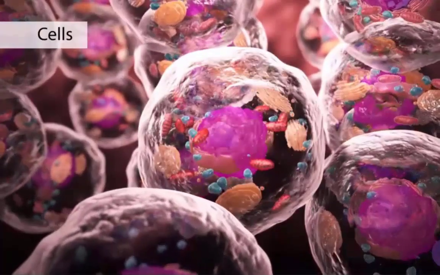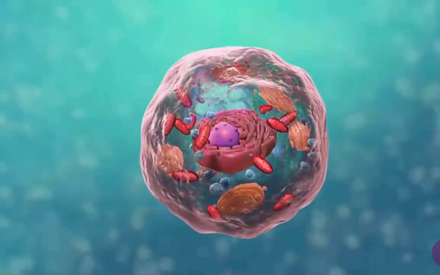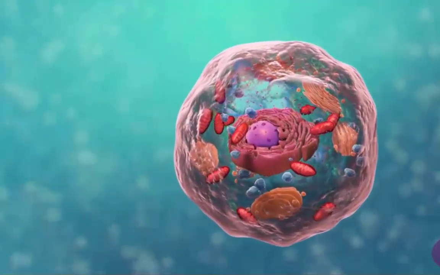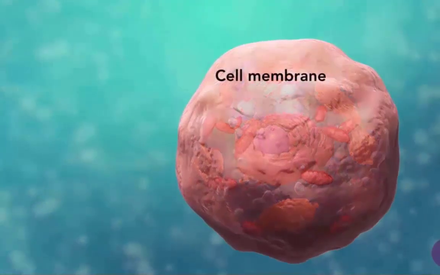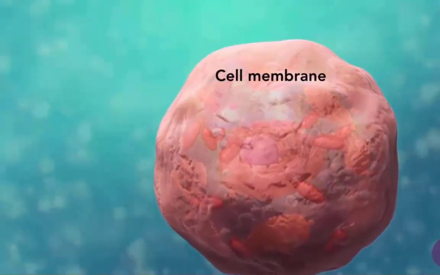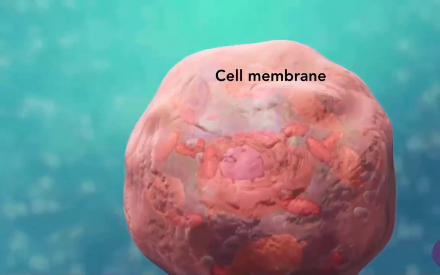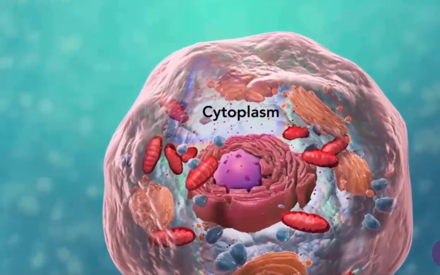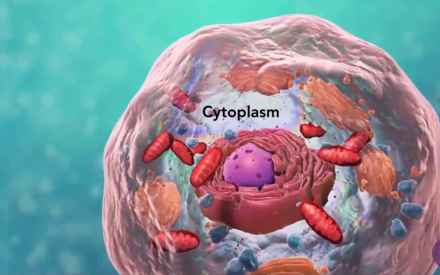Here is a beautiful movie for the cells. A cell has different structures inside, and usually a cell has a lipid membrane outside to segregate its content from the environment. Inside the cell, we call this space the cytoplasm. And if you look at the cell structure, there are many different kinds of small organelles inside.